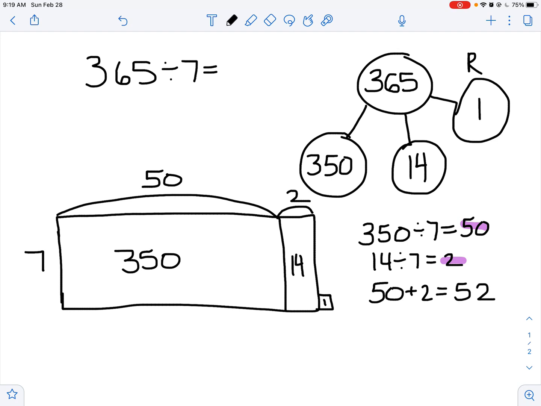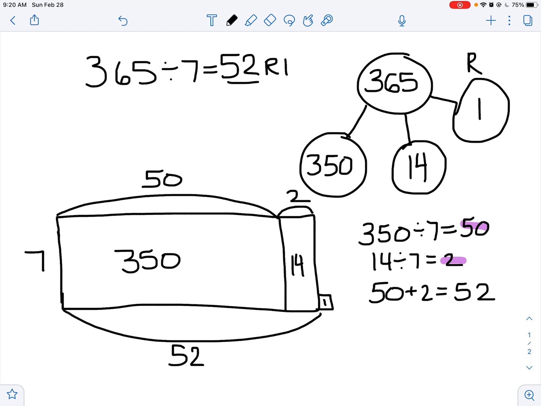And I get 52 with a remainder of 1. 52, remainder 1. And I'm going to label my whole side length here as 52. And that is true. There are 52 weeks in a year, but we have one remaining day. This is why we have a leap year every 4 years.